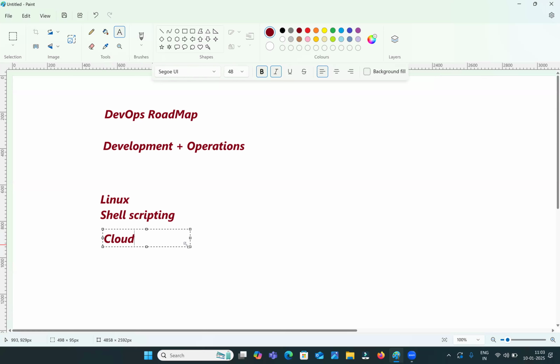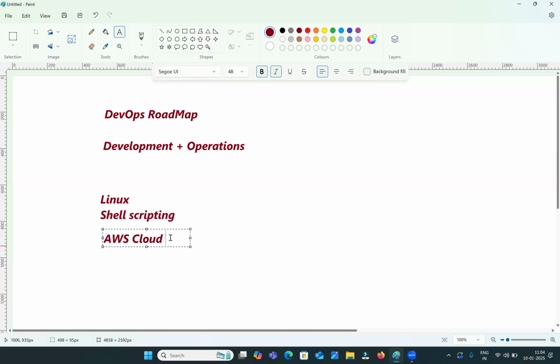Among all these clouds, AWS, Azure, and GCP, the most popular cloud is AWS. So if you know AWS, then it is very good. That's why here we are going to discuss the AWS cloud only. In our daily training classes, we are covering almost 20 plus AWS services. If you want to become a DevOps engineer, along with Linux and shell scripting, cloud knowledge is also mandatory. Only DevOps is not sufficient.